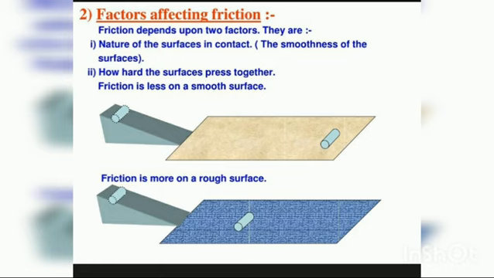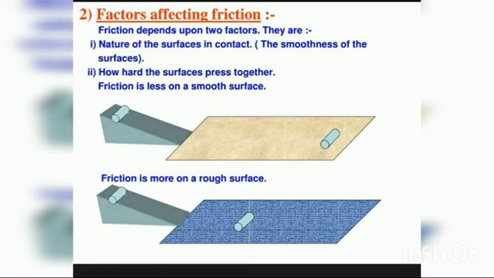So friction is caused by the irregularities on the two surfaces in contact. Even those surfaces which appear very smooth have a large number of minute irregularities on them. So the irregularities on the two surfaces lock into one another. When we attempt to move any surface, we have to apply force to overcome the interlocking. On rough surfaces there are a larger number of irregularities, so the force of friction is greater if a rough surface is involved. So this is one factor.